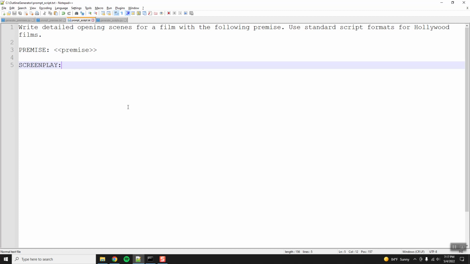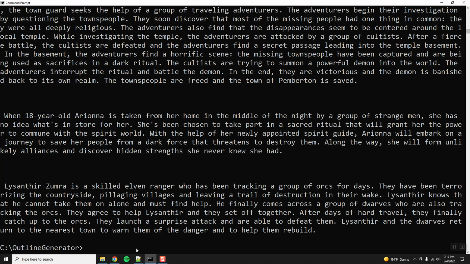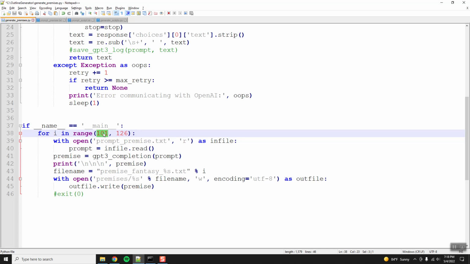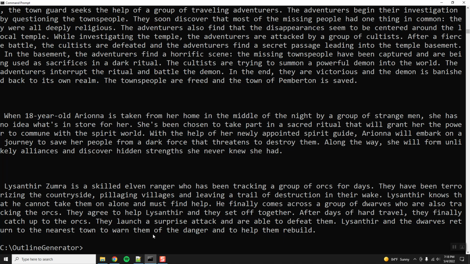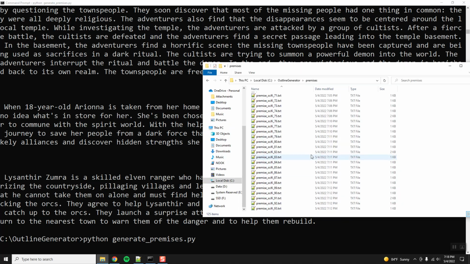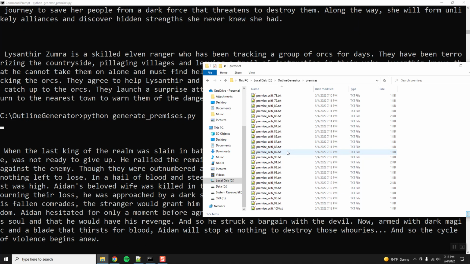And I know I'm jumping around a lot, but I multitask. So basically what I'm doing is I notice that this is done, so I'm going to go and update the prompt. So this is a random high fantasy. What other kind of fantasies? Let's do grimdark fantasy. That's all the rage right now. So let's change this from 126 to 151. And we'll start that going again. Generate premises.